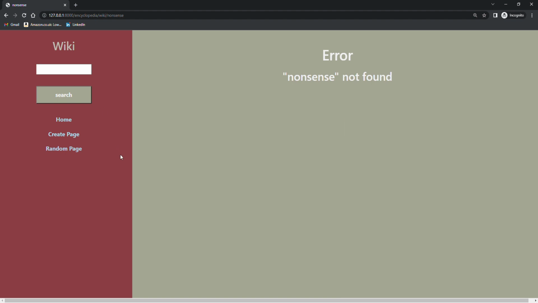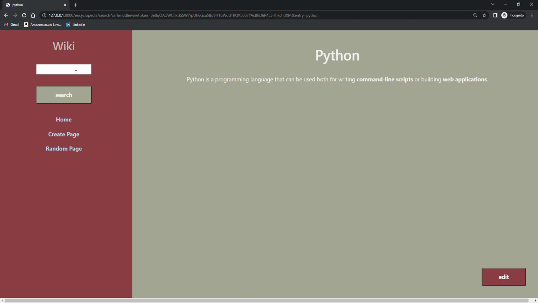Right, if we go then onto our search routine, if we go to the search box here and we put in, for instance, Python and click on there, it goes directly to the Python entry page.